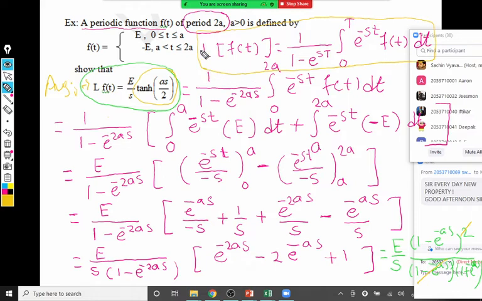Once you start with the formula, write the value of capital T first, which is 2a in this case. Then split up the integral if it is divided in different subintervals and integrate. So integration is the most important part. You should be able to integrate, then only you can find the Laplace of a periodic function. So if you've done this, tell me. I will move to the next type.